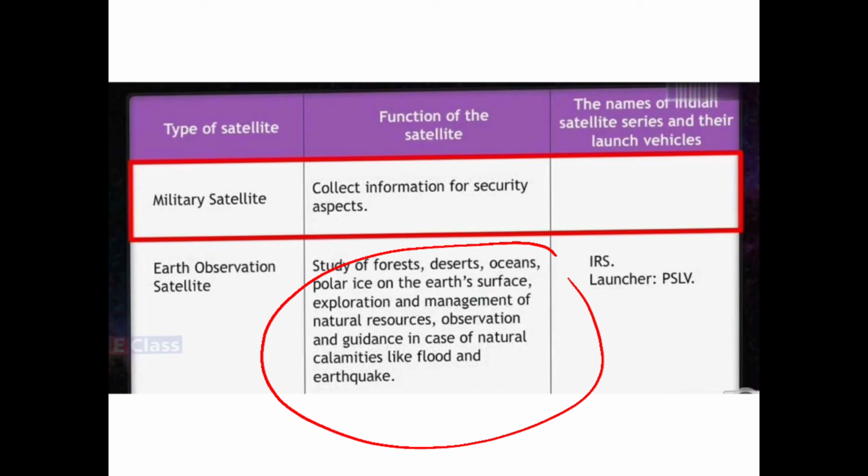So this tells us that if too many clouds have come here, you may have a flood over there, or there is a chance of an earthquake. A type of rays are sent into the core of the earth and we get the information. So we have the Indian Remote Sensing Satellite for it, and the launcher is PSLV.